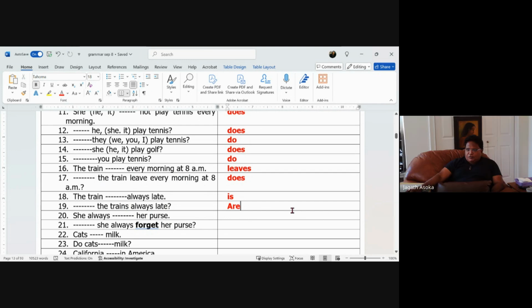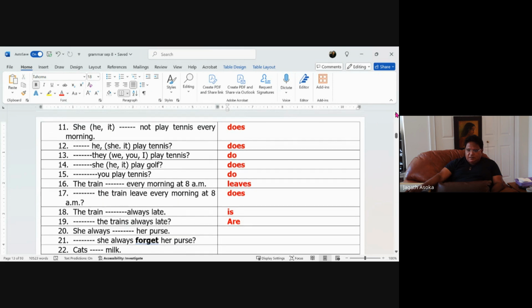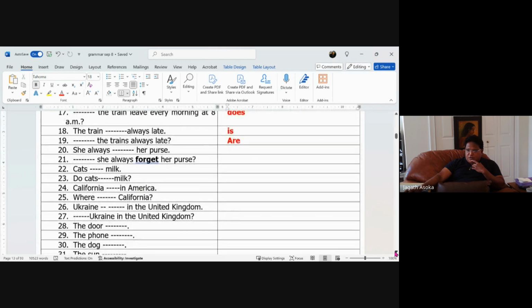So, for example, let's take an example right here. She does not play tennis every morning, right? When we have to ask a question, we just switch. Then we ask, does she play tennis every morning? So all we are doing is we put "does" in front of the sentence to ask a question. Same pattern here. The train is always late. That's why here I changed it. It's not singular, it's plural. All the trains, always late.